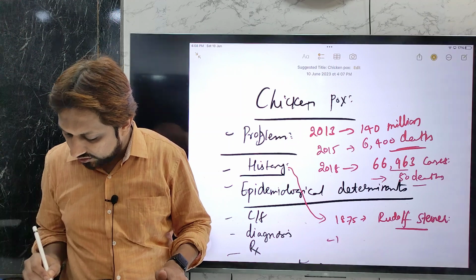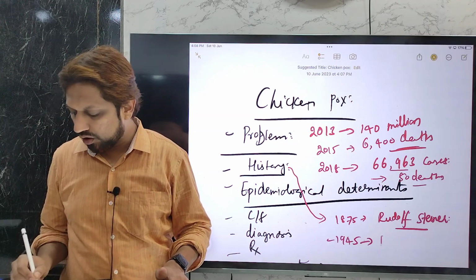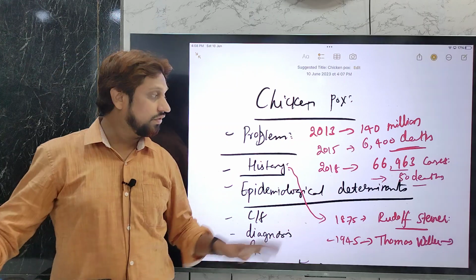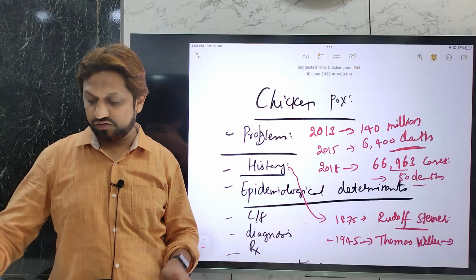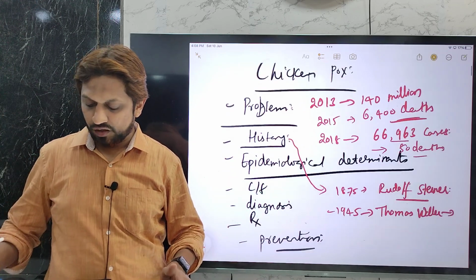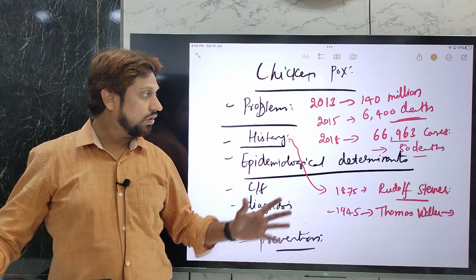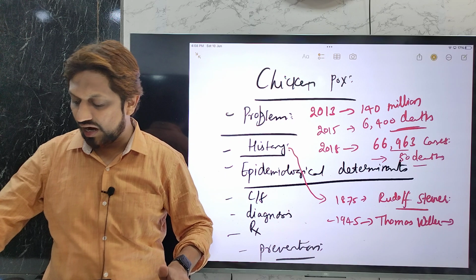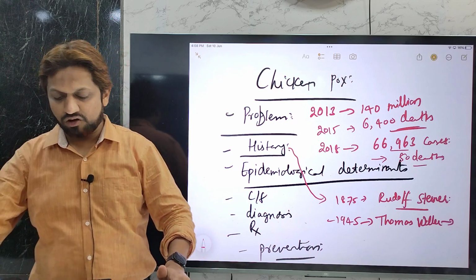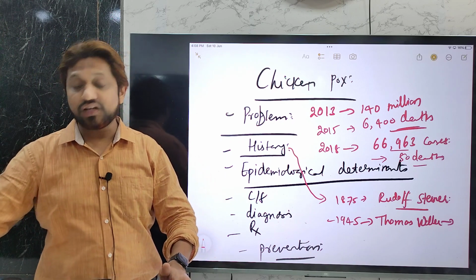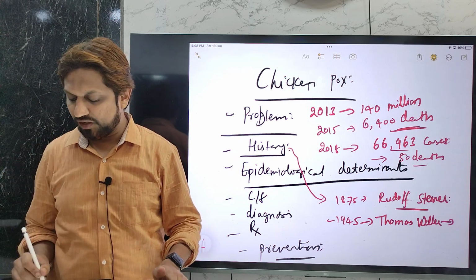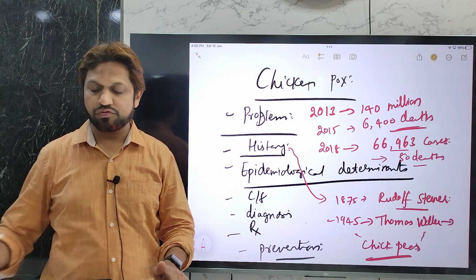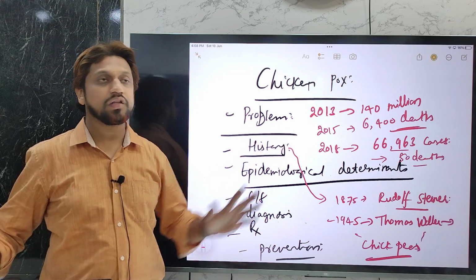Similarly, in the year 1945, one more scientist, Thomas Weller, isolated this virus, varicella zoster virus, in cell culture for the first time in the year 1975. As for why the name chickenpox, it does not occur due to eating chicken or anything related to chicken. It is postulated that the name comes because it is similar to chickpeas. Anyway, this was just a historical background and the problem statement.